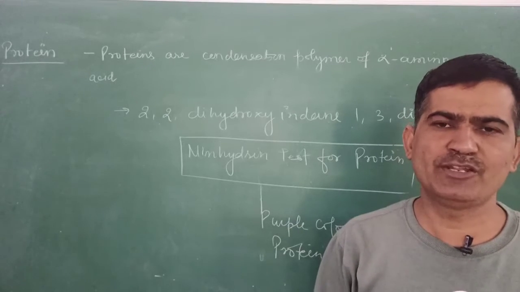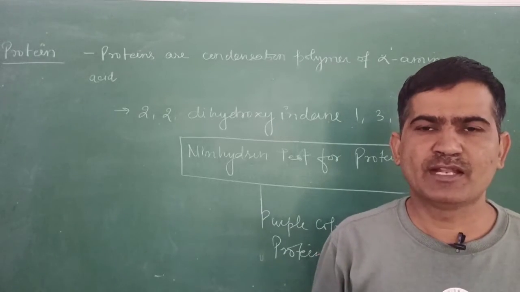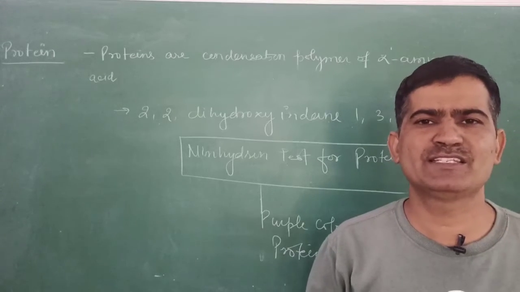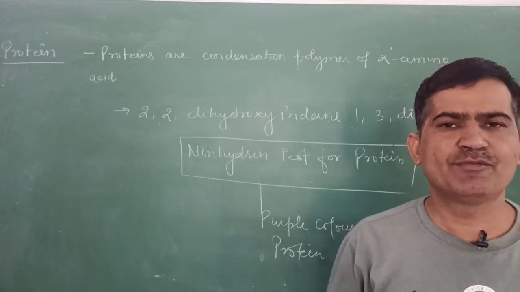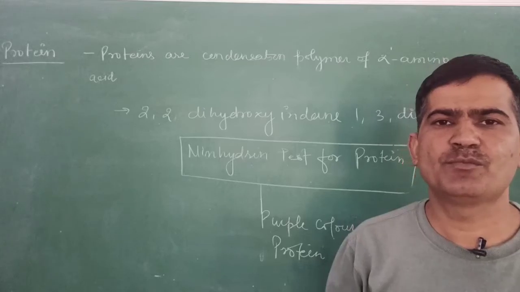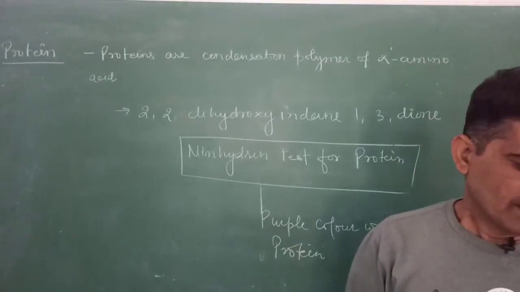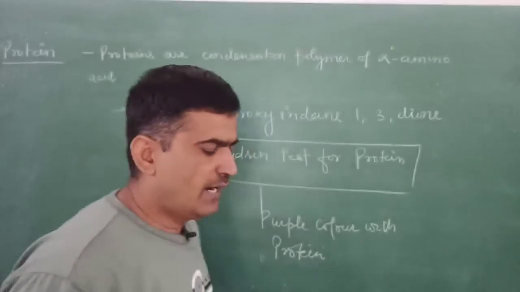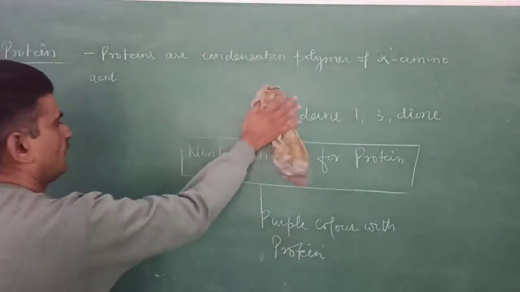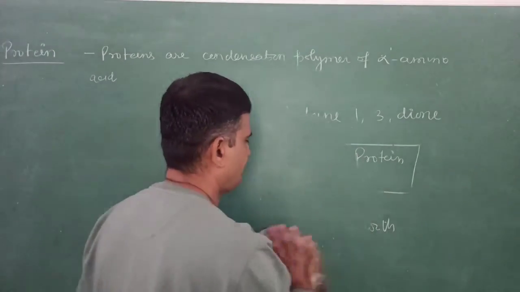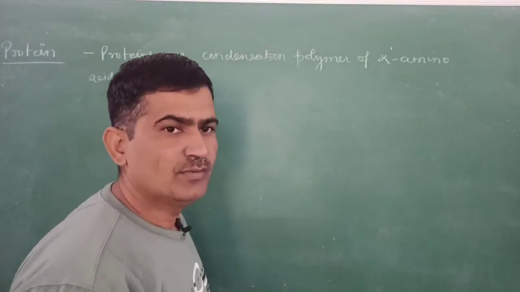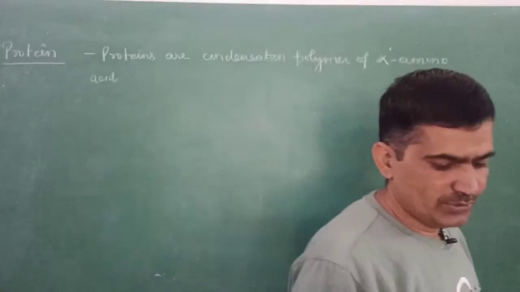So keep it in your mind, students: if the number of amino acids in a chain is less than 100, it is a polypeptide chain; if more than 100, it is a protein. All the amino acids are joined together by means of the peptide linkage. These form the protein molecules.